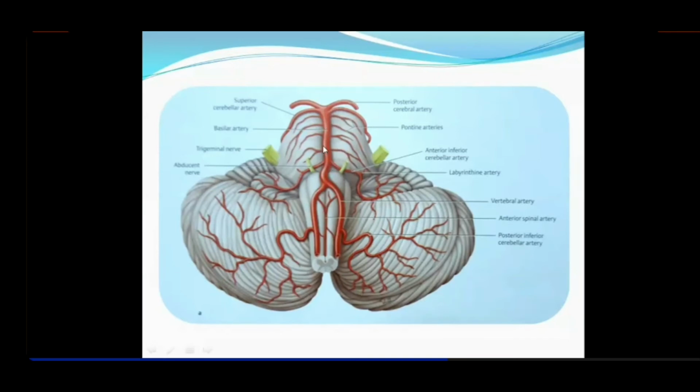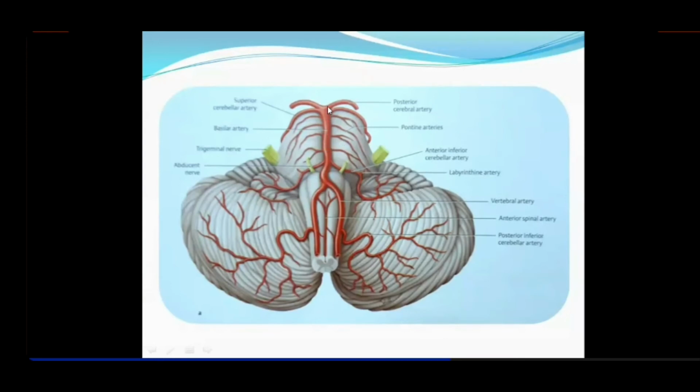These are the pontine vessels, the parapontine and circumflex arteries, which perfuse the pons. One of them is an important artery called the labyrinthine artery, which reaches into the internal acoustic meatus to supply the vestibulocochlear and facial nerves. So that was the labyrinthine artery, and basically it is for the internal ear.